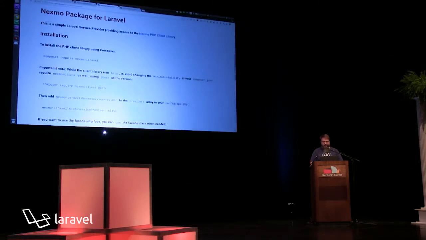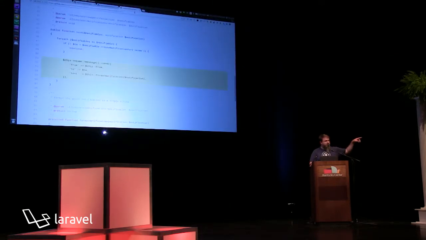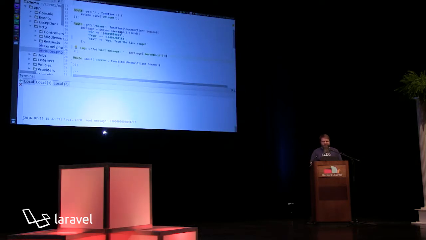In fact, if you look at the new notifications that Taylor showed 2 days ago, right? That's his code right there. It looks very similar to the code that I just wrote because he's using our client library as well. But what if you want to get inbound messaging? We can do that as well.